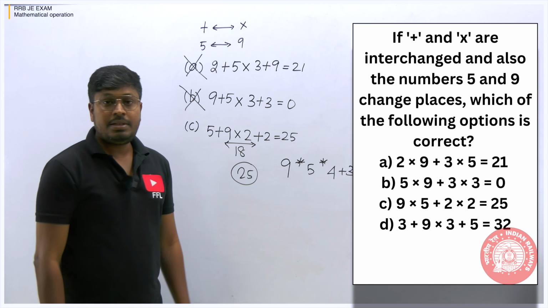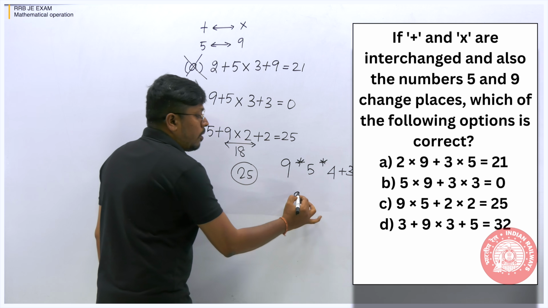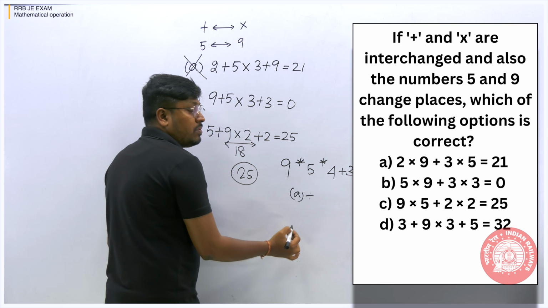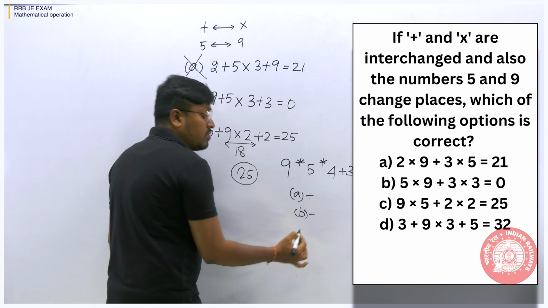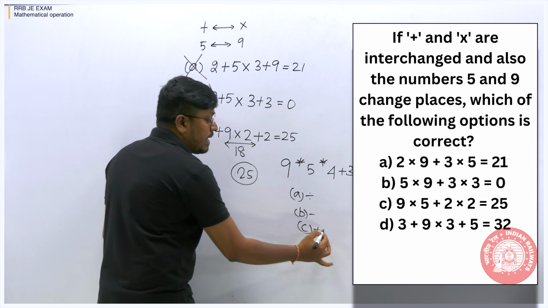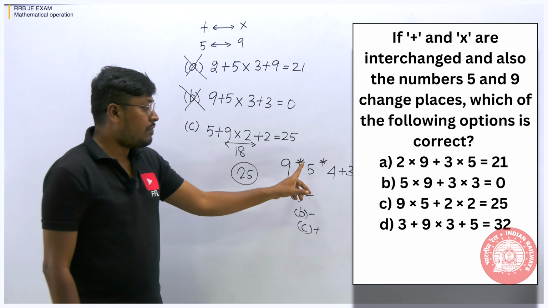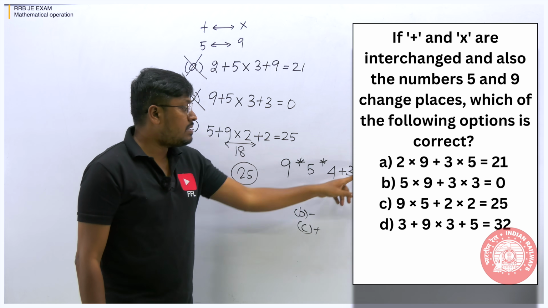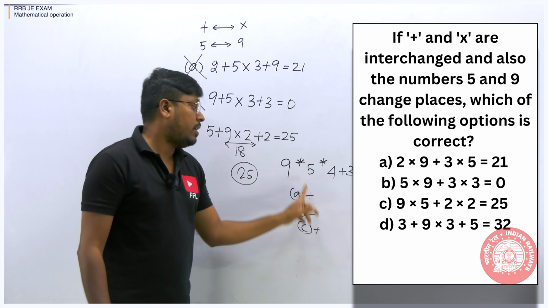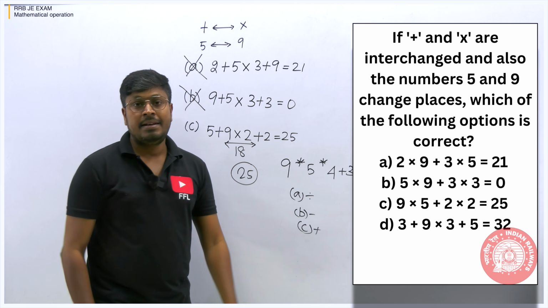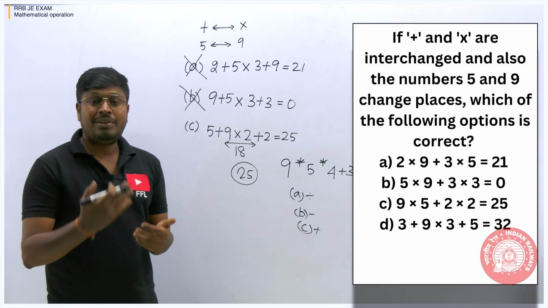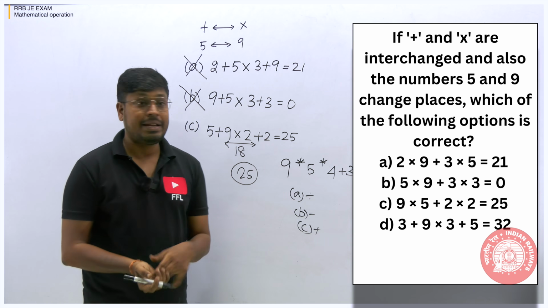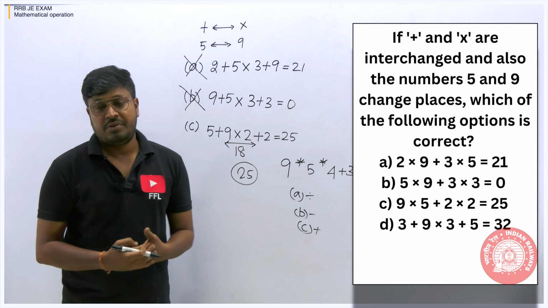So what we need to do is, for star, they will give you an option whether division should be used instead of star, or subtraction should be used instead of star, or else addition. So you have to substitute all the division instead of star and then check whether we are getting 19, or else use subtraction, or else use addition. So these are different models, and only when you practice more questions can you recognize what kind of question it is.